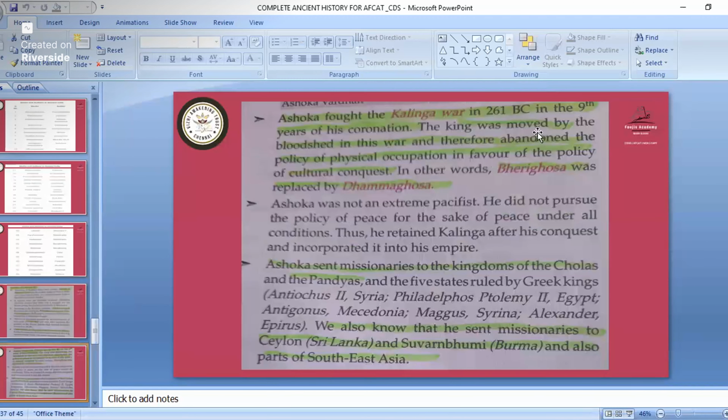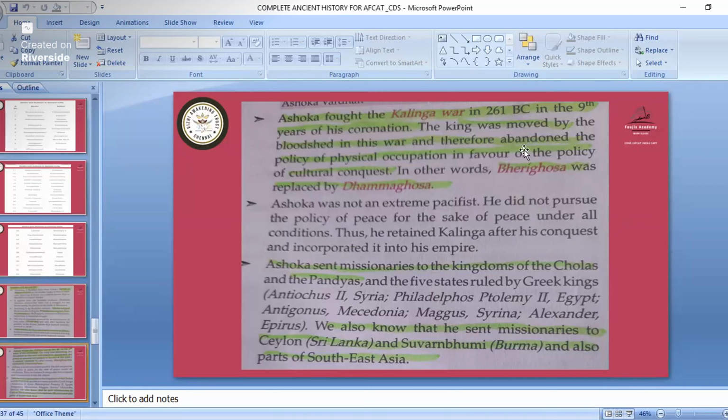See, about the Kalinga War, a question has come. Ashoka fought the Kalinga War in 261 BC, in the 9th year of his coronation. The king was moved by the bloodshed. The question asks why, after fighting the Kalinga War, he left all that fighting and became a peaceful king.